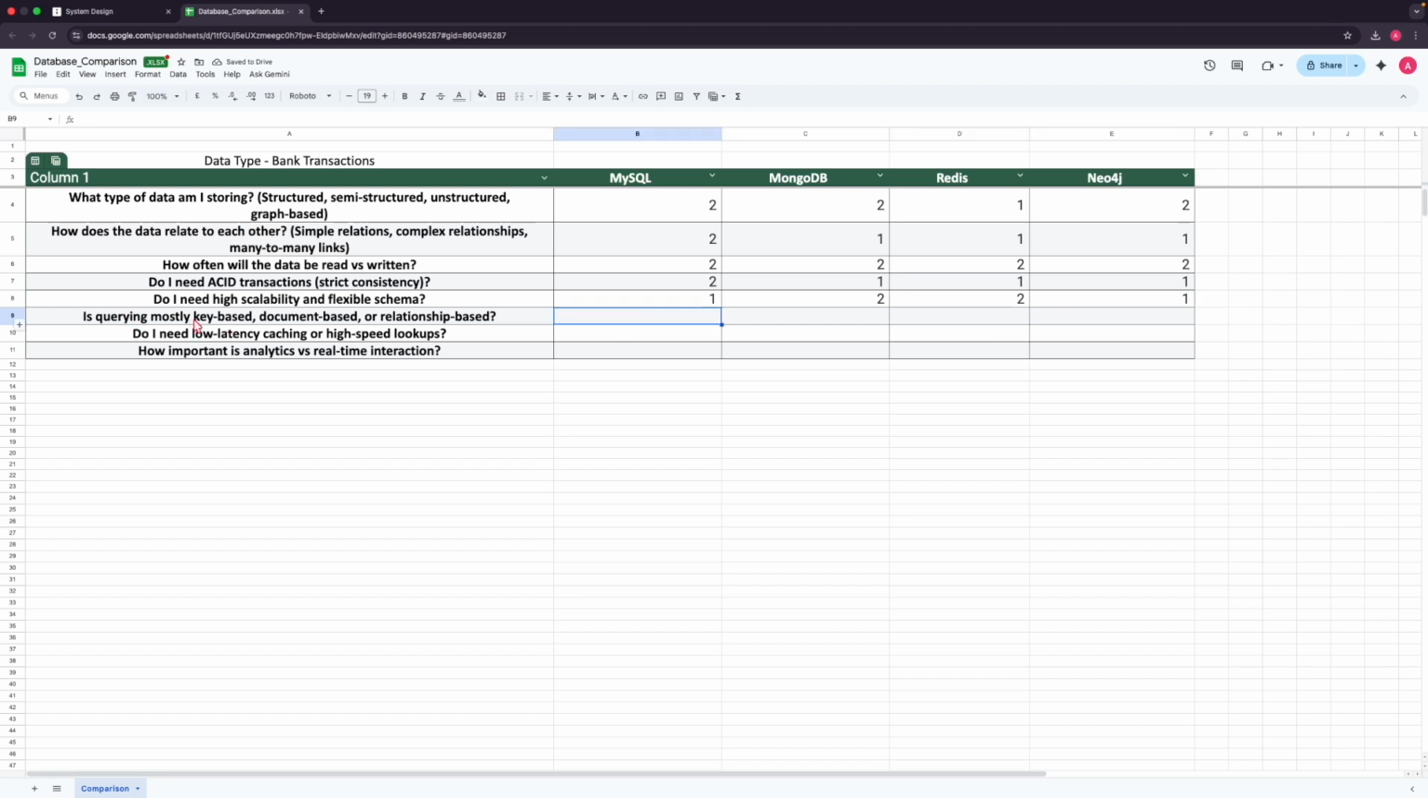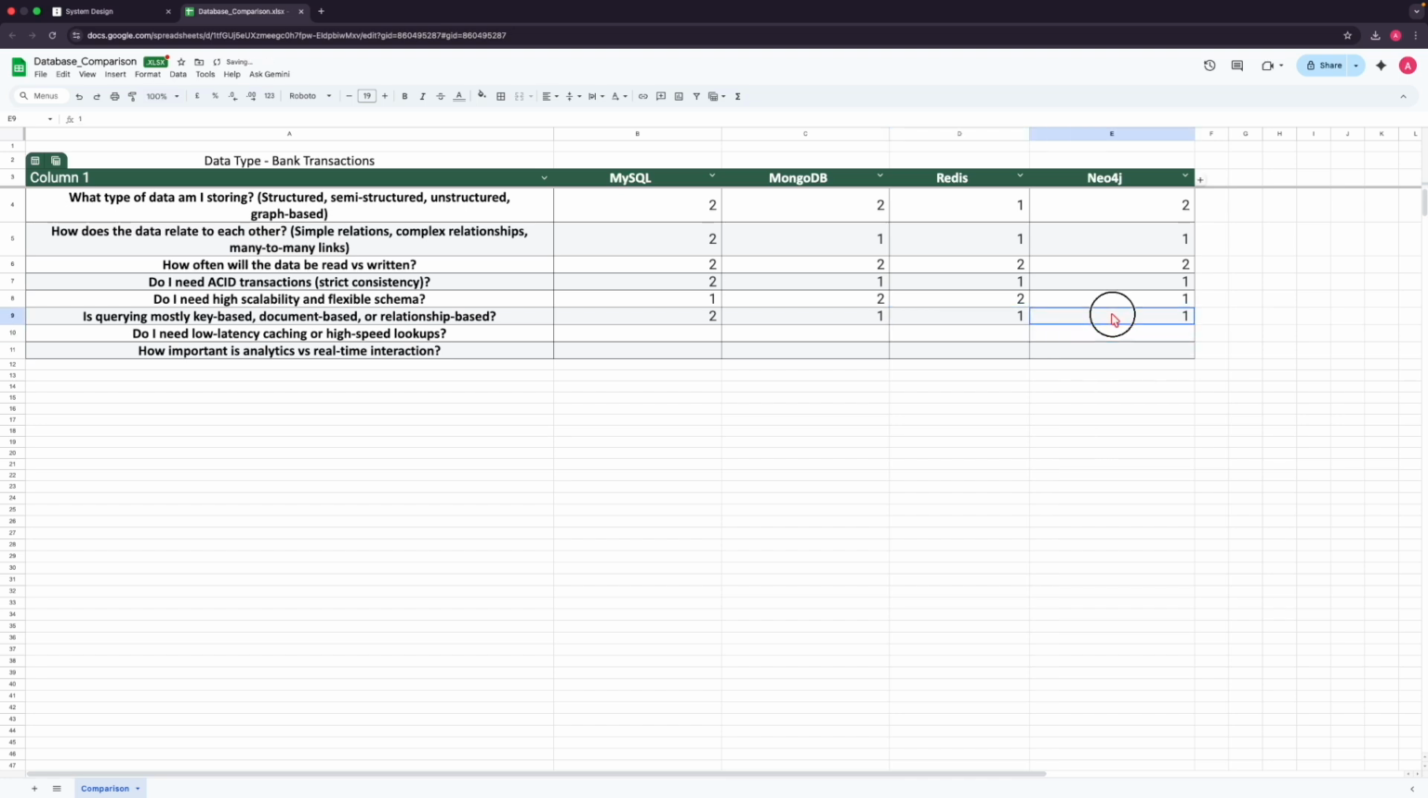Next is querying: mostly key-based, document-based, or relationship-based. So here it's relationship-based, so definitely that will help us. That's the reason I can give it as 2. And here MongoDB will help us in the same manner. But compared to the transactions, where it is highly relationship-based, going with MongoDB is not a preferable way. That's the reason I'm giving it as 1. And same reason for Redis also, and for Neo4j also.